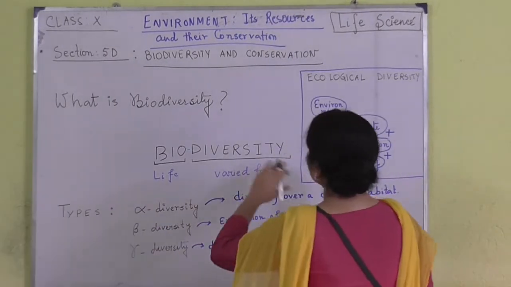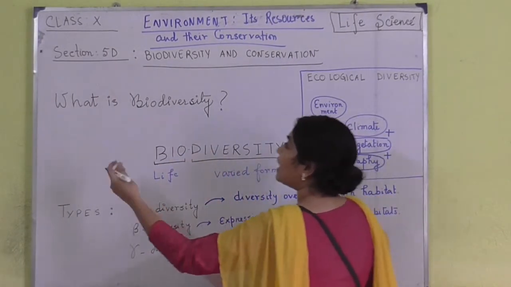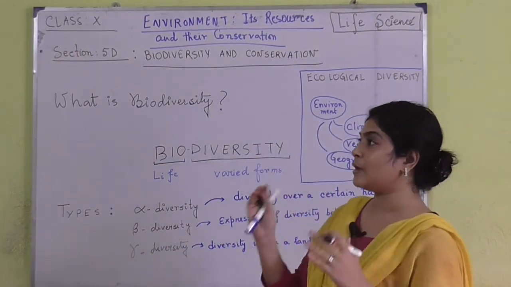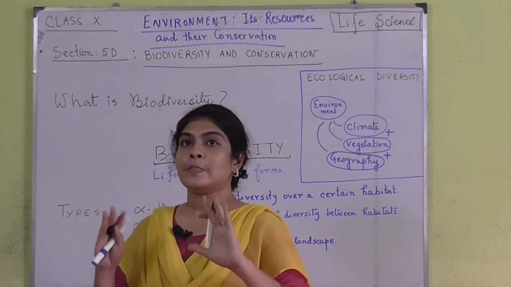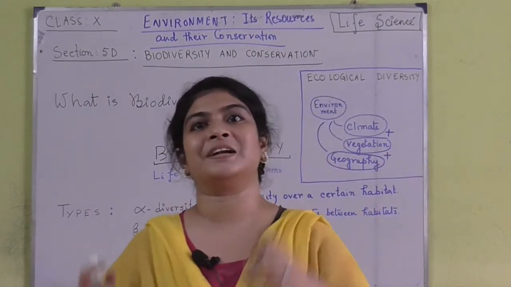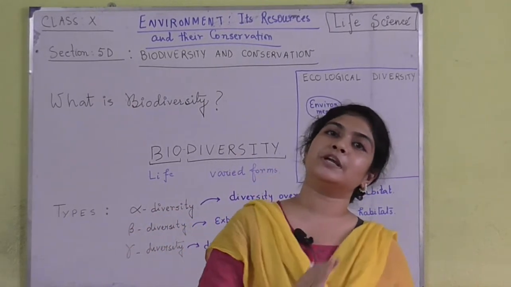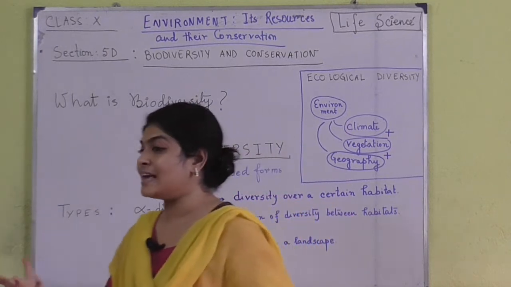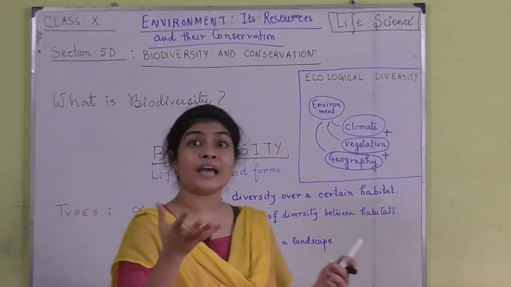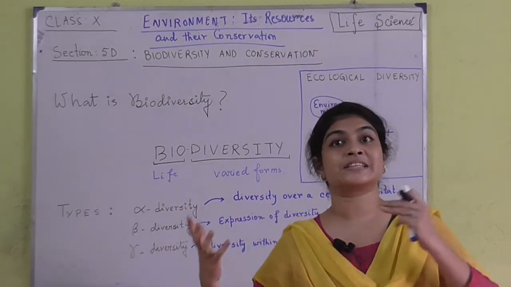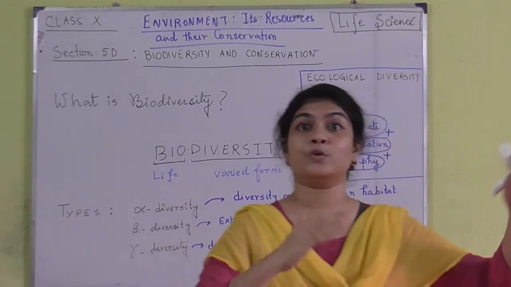That means biodiversity is basically the variety of organisms present in a particular area. It can be a particular area, as small as an aquarium and as large as an ocean.